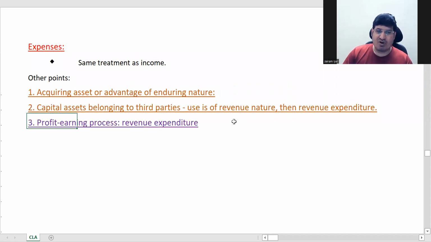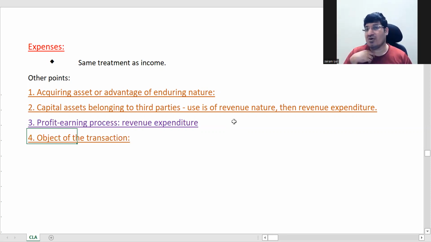So profit earning process, you are spending for the profit earning process, that is you're manufacturing something or like that. It is a revenue expenditure. The object of the transaction is very important. What is your object? Like we saw in the sculpture example, one person's object was to keep it as a capital asset, and the second person was selling it as stock in trade. So the object of the transaction is also important.